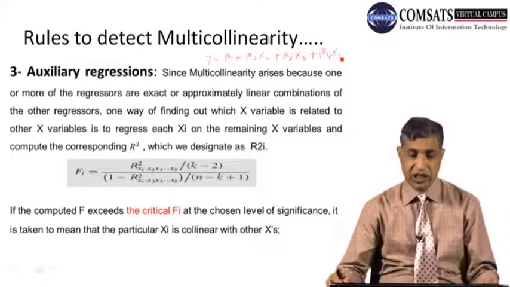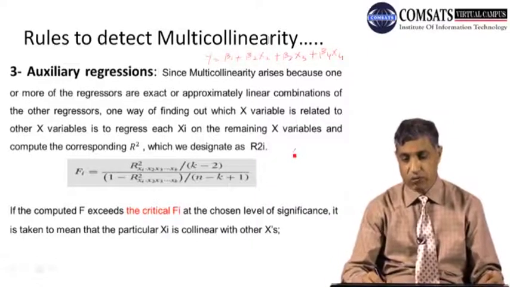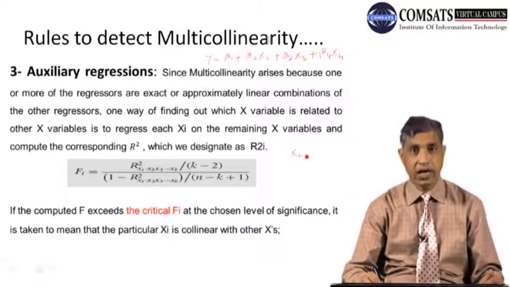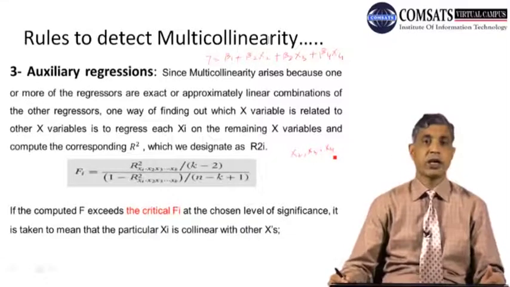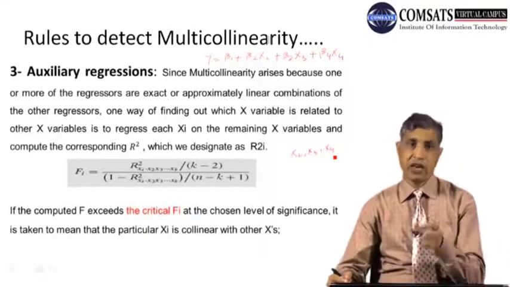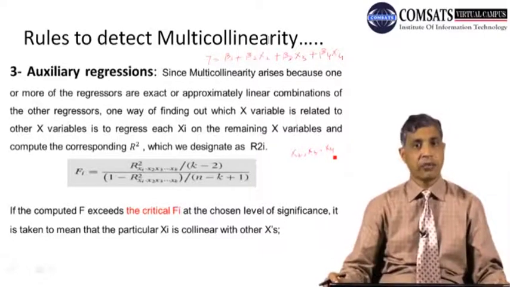But the auxiliary regression is this: if we want to see whether there is high multicollinearity between x2, x3 and x4, what we will be doing is taking one of the regressors. Now forget about y, the dependent variable.